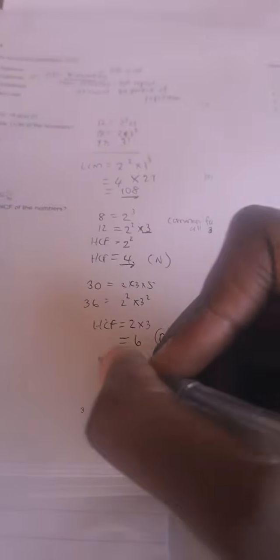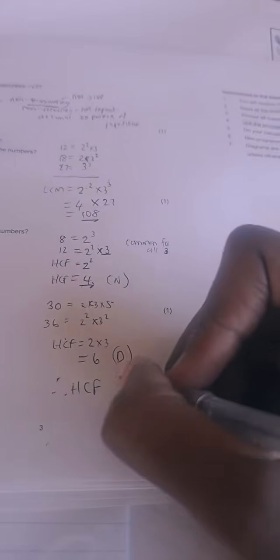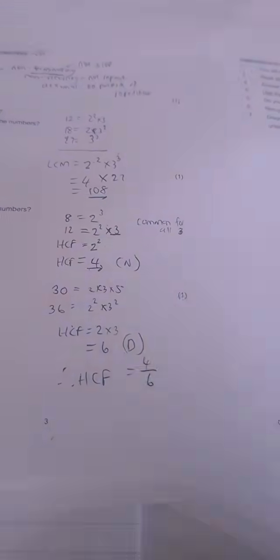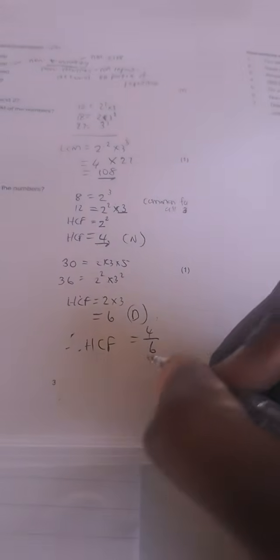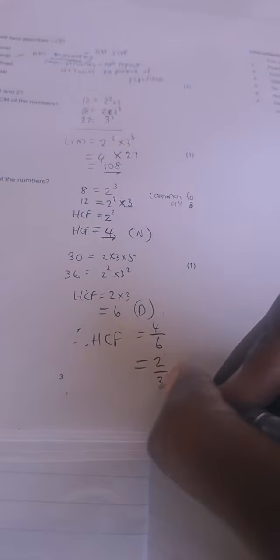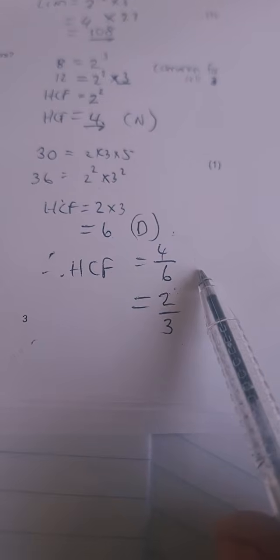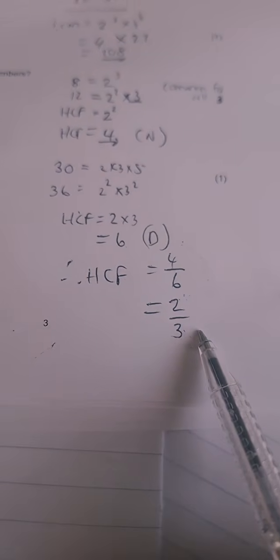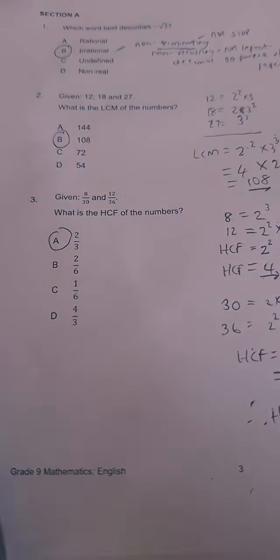Then we conclude, guys. Remember, our numerator was 4 and our denominator was 6. What is 4 divided by 6 when it is simplified? The simplification of 4 over 6 gives us a beautiful answer of 2 over 3. So that is why we say that the highest common factor between 8 over 30 and 12 over 36 is 2 over 3.